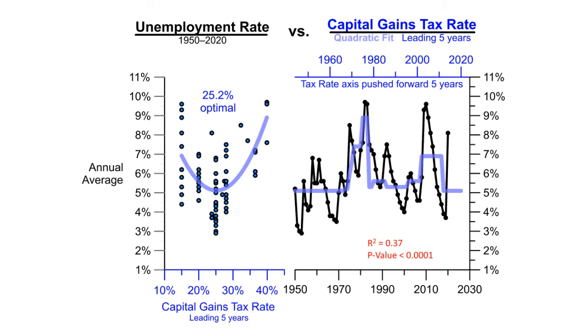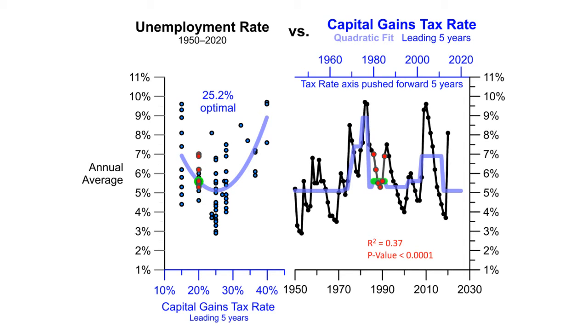The best correlation's lead time is 5 years. The 25% tax rate averaged the lowest unemployment. Hiking it to 39.9% brought the highest unemployment since the Great Depression. Unemployment plunged after cutting the tax rate to 28%. It fell even more after cutting it to 20%.